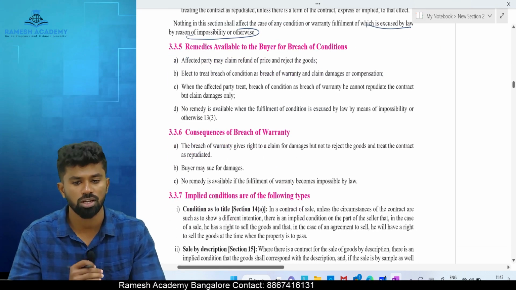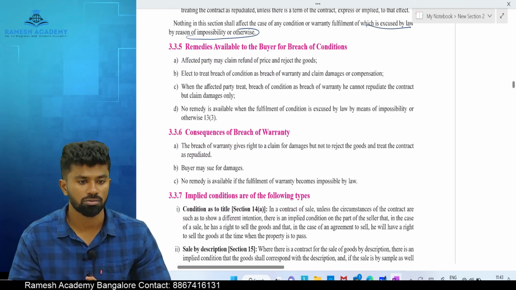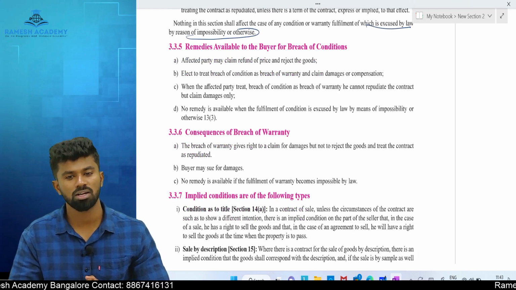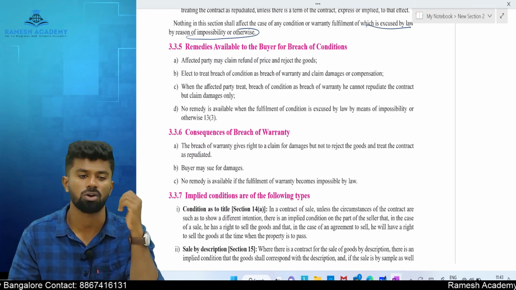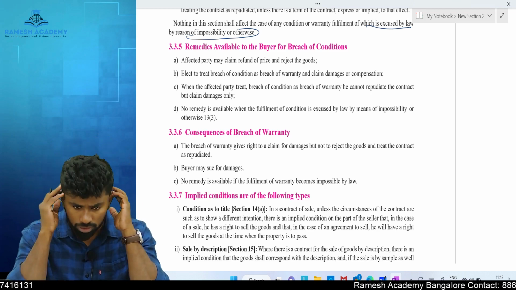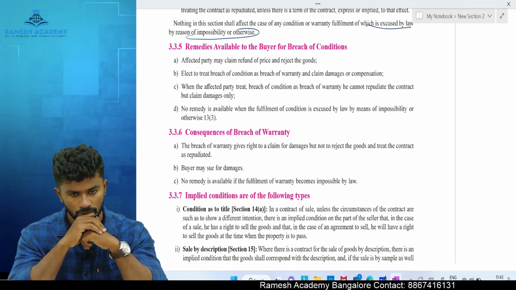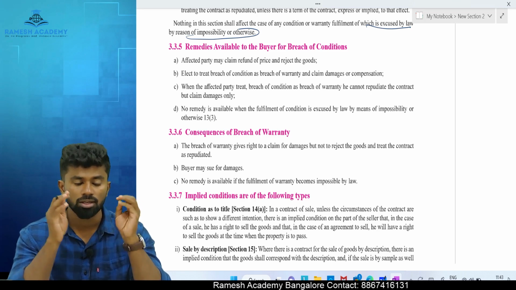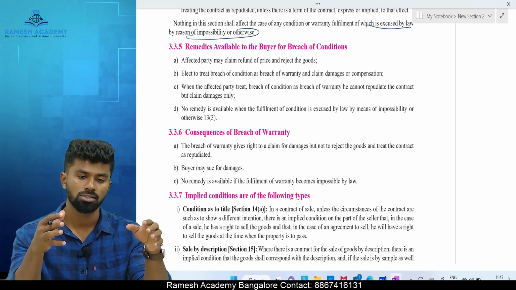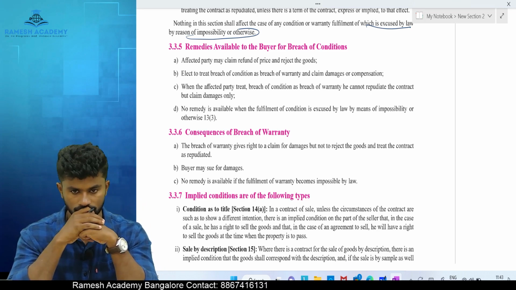Expressed conditions and warranties. Along with those conditions and warranties, there are a few conditions and warranties which are deemed to be present in every contract of sale. If I am entering into a contract with you, they are presumed to be there. They are deemed to be there. So those are the conditions and warranties which are called implied conditions and warranties.